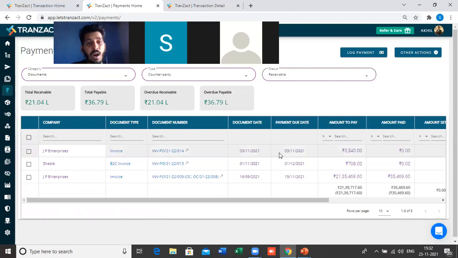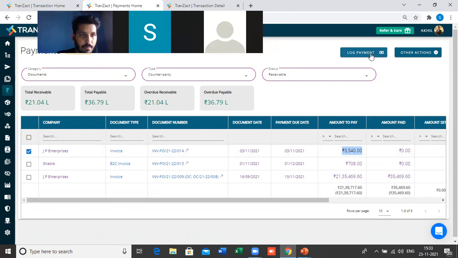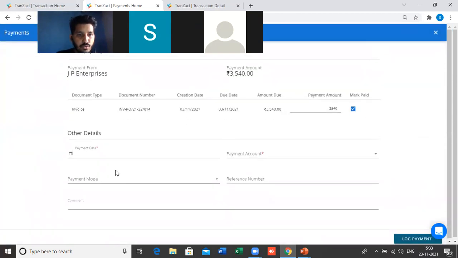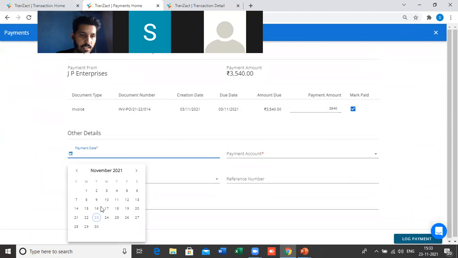So for example, how can I move this data from receivable to the received section? If you see here, I'm getting 3 entries. GP Enterprises, the invoice is of rupees 3,540. If my client gives me this amount, I have to log the payment from here. How can I log the payment? Just click on GP Enterprises, and you will get an option on the top right corner, log payment.